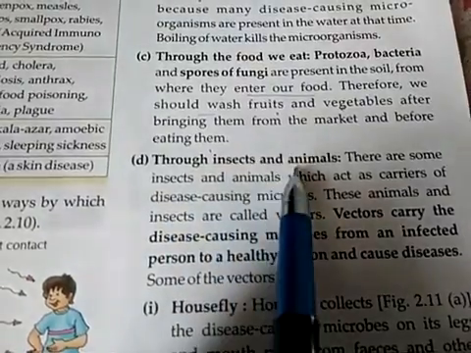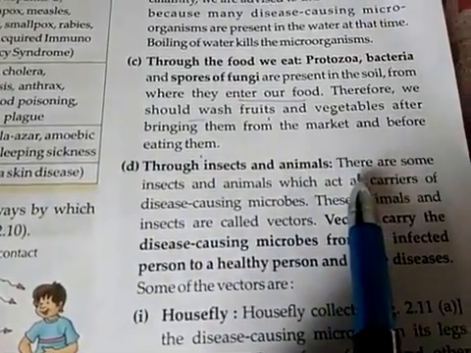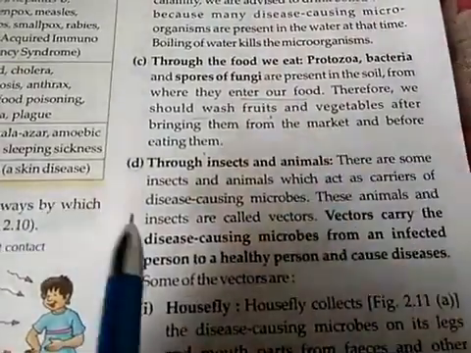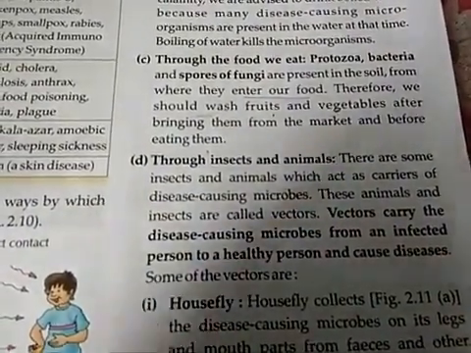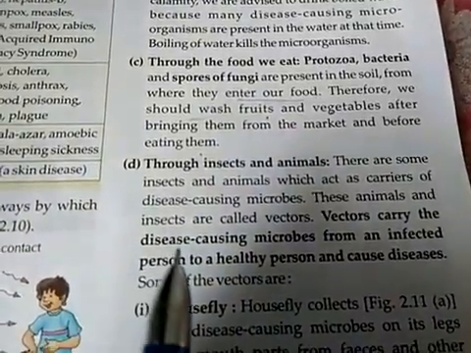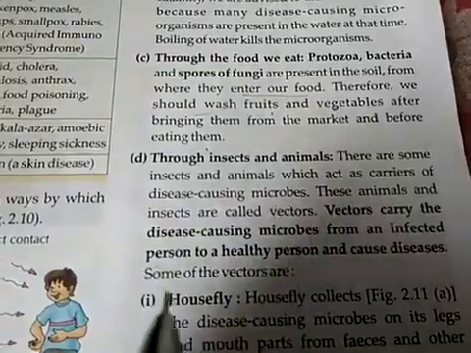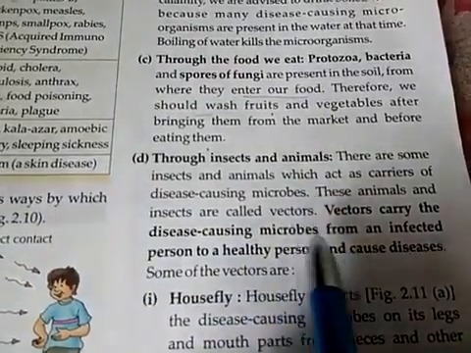Through insects and animals. There are some insects and animals which act as carriers of disease causing microbes. Means a few insects and animals spread the disease causing microbes, and they are called vectors.